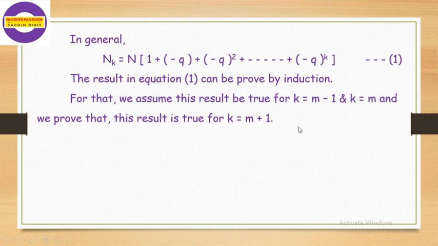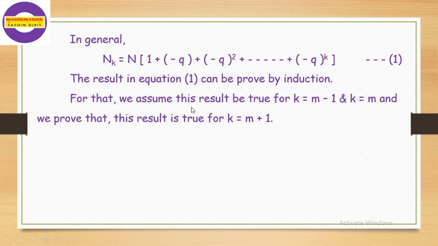In the induction process, the method is, first we have to prove that the given statement is true for n is equal to 1. Then suppose that it is true for some n is equal to m minus 1 and prove that it is true for n is equal to m. If it is true, then we can say that it is true for all natural numbers n. Here n is equal to 1, n is equal to 2, we have to prove here. So we directly apply the induction process.